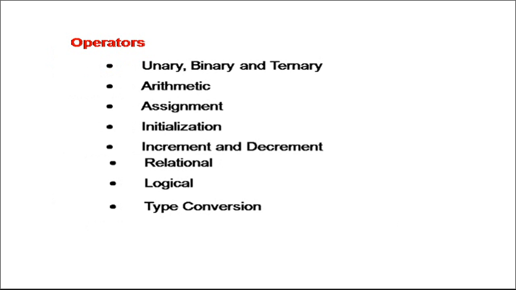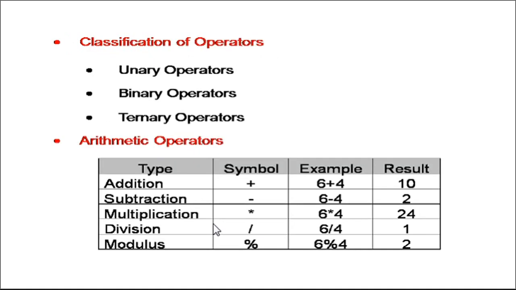Like C programming, C++ also has different operators like unary operators, binary operators and ternary operators. Binary operators are further categorized into arithmetic, assignment, relational and logical operators. Right? The examples of unary operators are unary minus, plus plus, minus minus and sizeof.